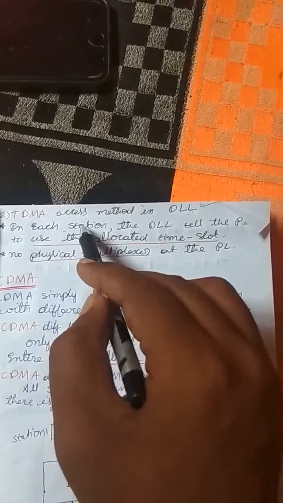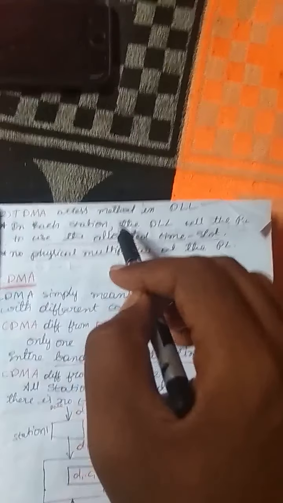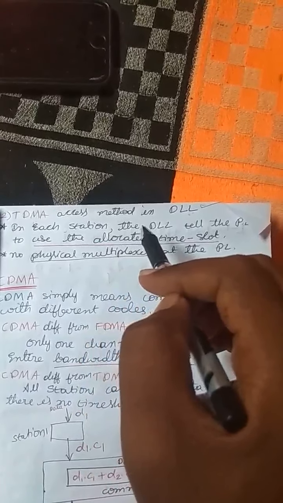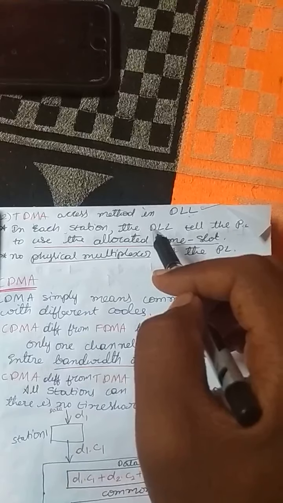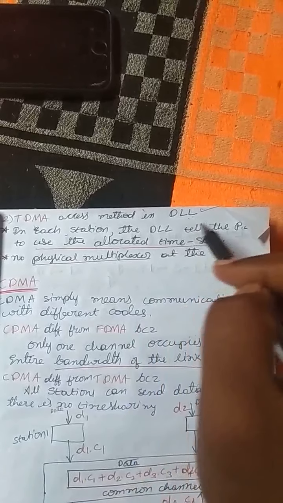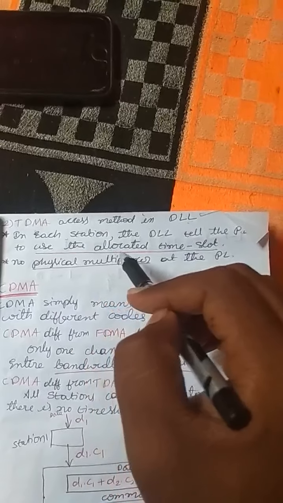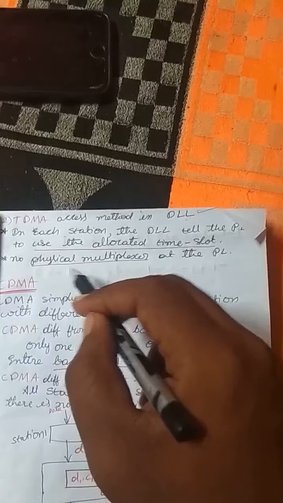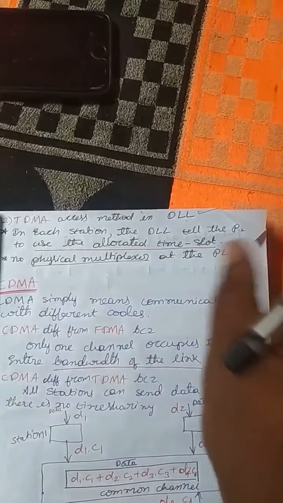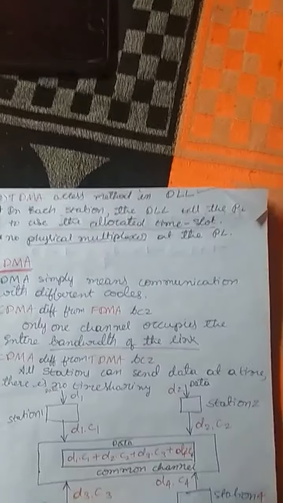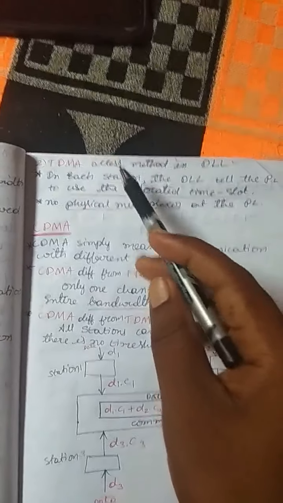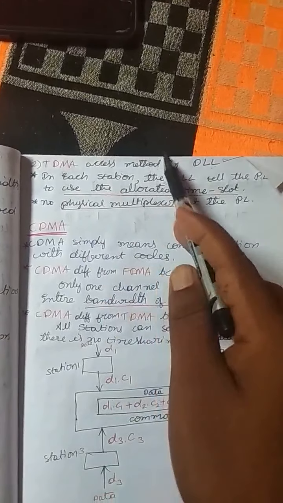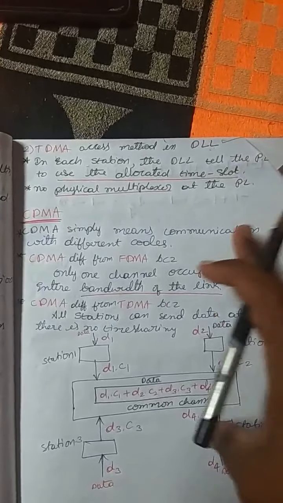In each station, the data link layer tells the physical layer to use the allocated time slot, because there is no extra physical multiplexer at the physical layer. Okay, this is the end of TDMA.